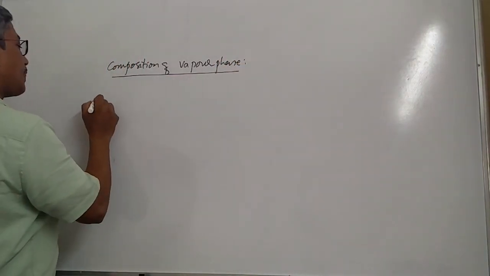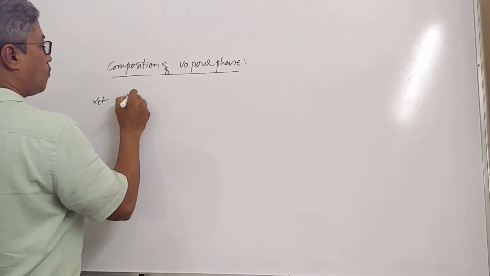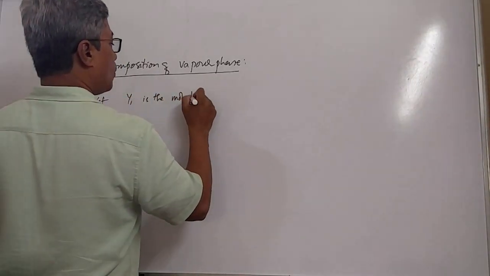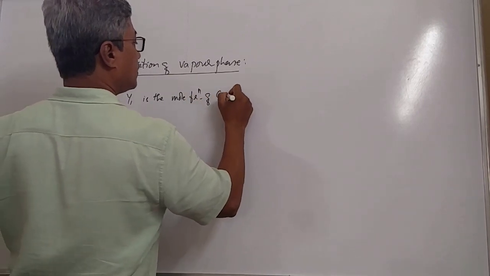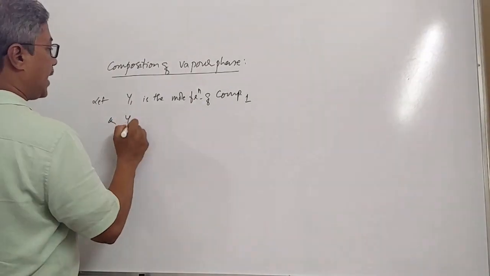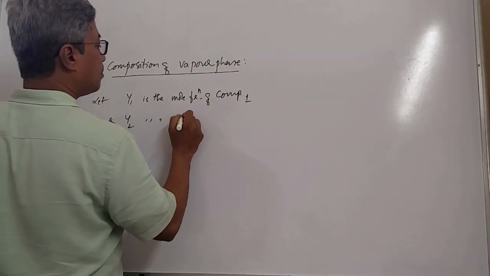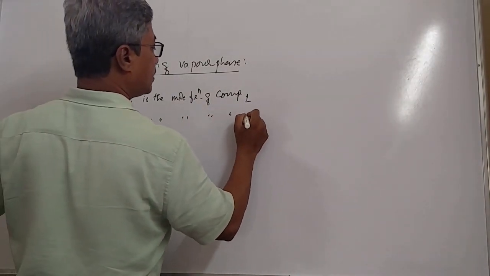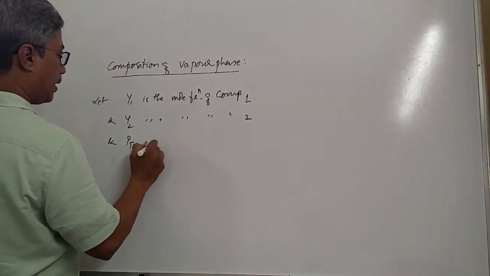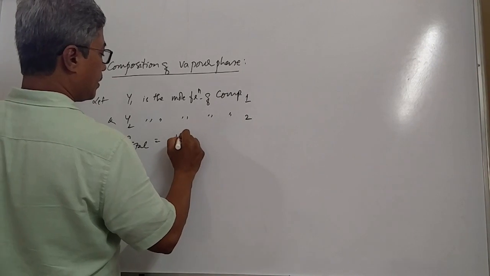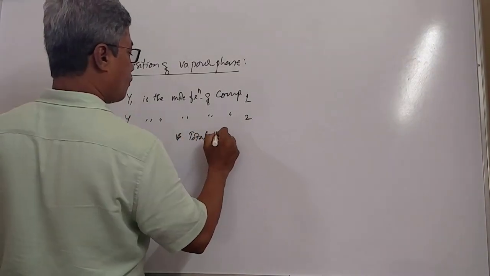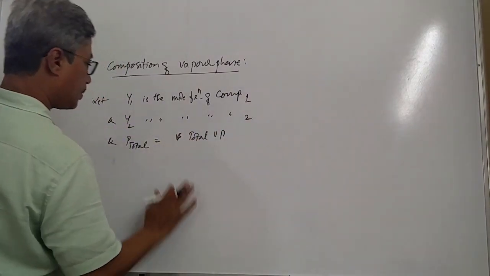See, students, let Y1 be the mole fraction of component 1 and Y2 be the mole fraction of component 2, and P total is the total vapor pressure.